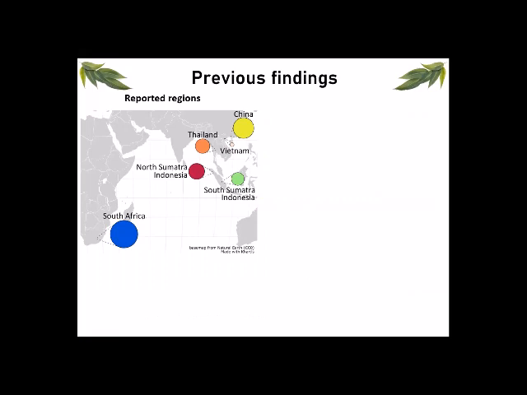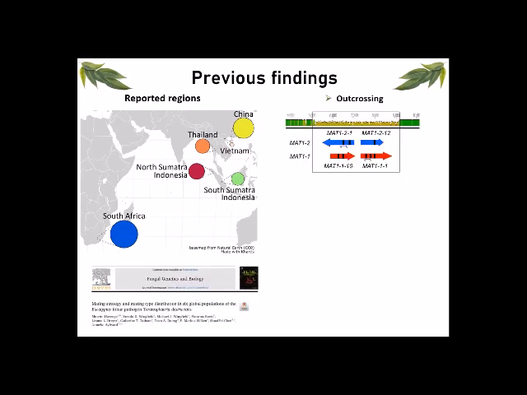The fungus has only been reported to cause disease in tropical and subtropical growing regions, specifically in Southeast Asia, but in 2015 it was reported to cause disease for the first time outside of Southeast Asia, in South Africa. Our previous work identified that destructans has an outcrossing mating strategy, which means that two individuals of opposite mating types are needed for sexual reproduction to occur.